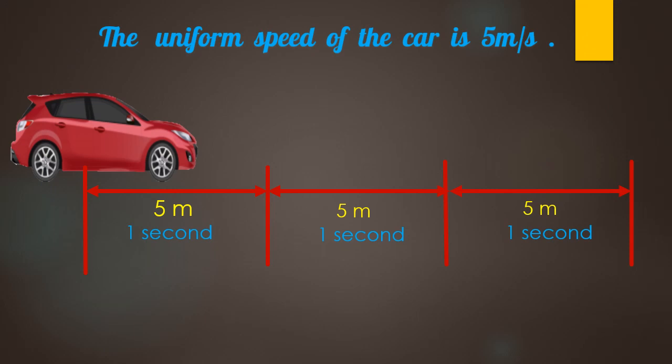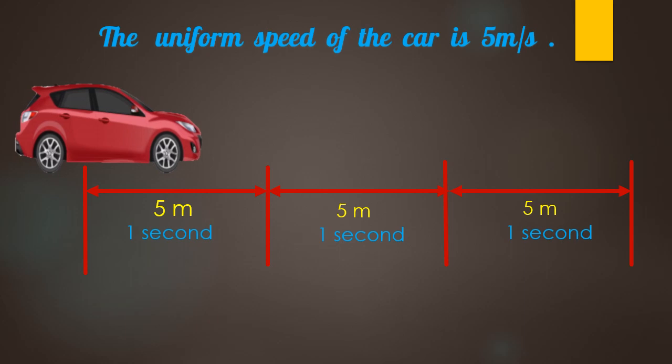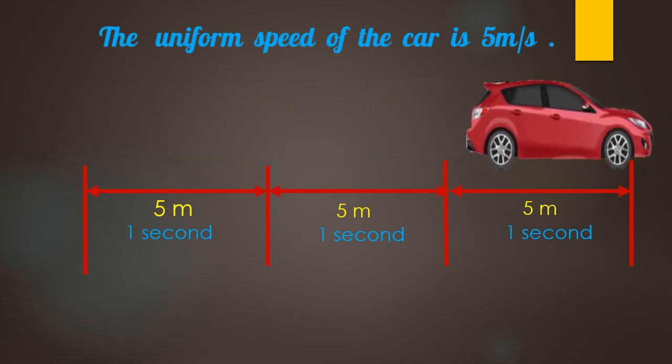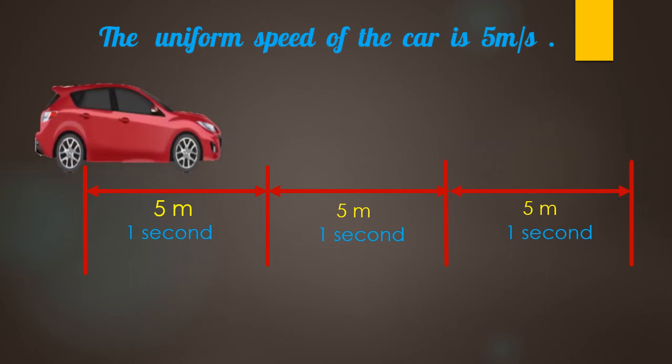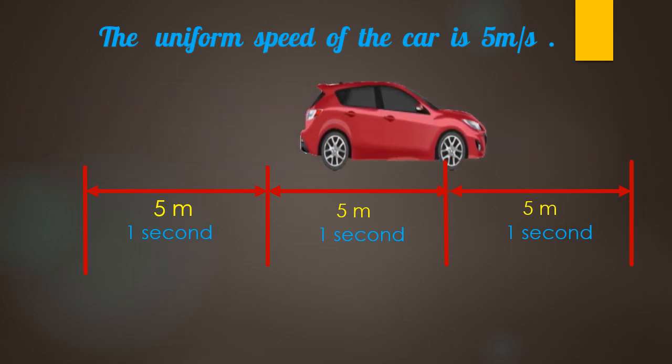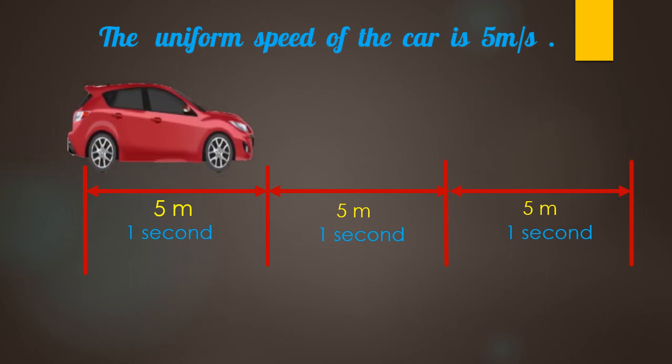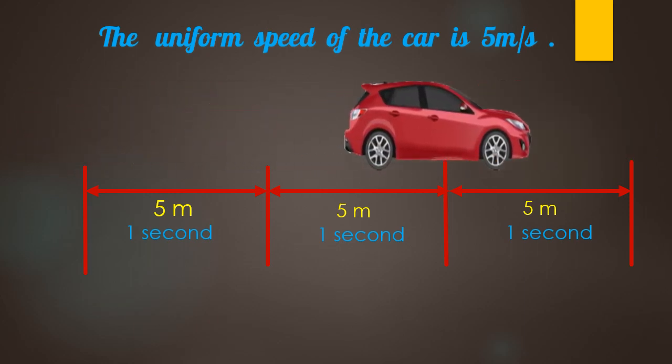To understand it more clearly, let us take an example. Imagine a car moving along a straight road towards east, such that in every 1 second it covers a distance of 5 meter. So every 1 second the car is covering 5 meter.